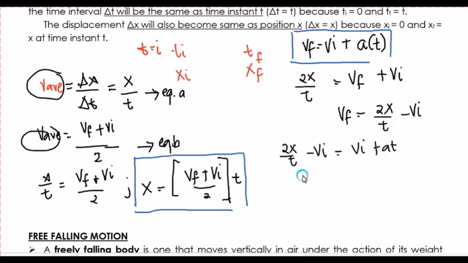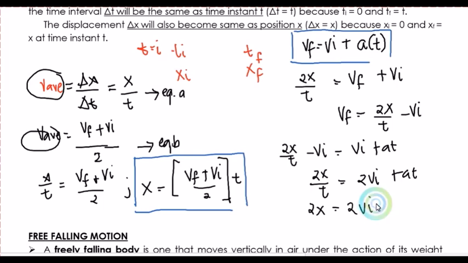And then, so simplify ta, we have 2x all over t is equal to 2vi plus at. And then, if i-simplify ta pa siya, we will come up with the equation. So, multiply ko to ang t. So, we will have 2x is equal to 2vi t plus at squared. So, divide the both side by 2.